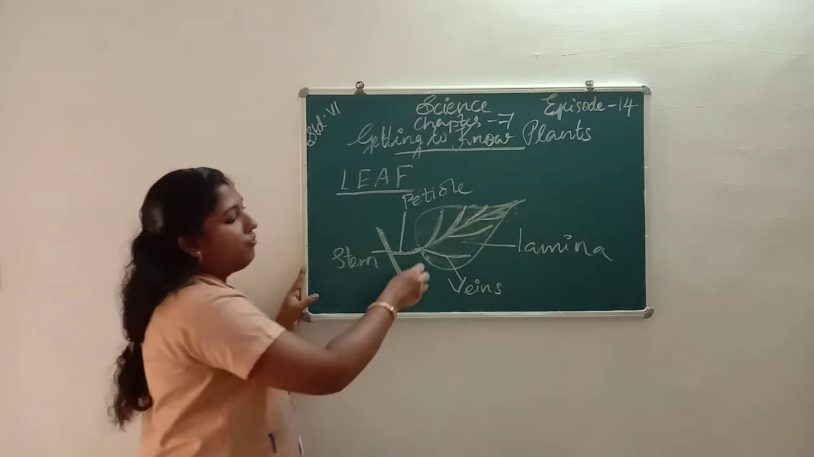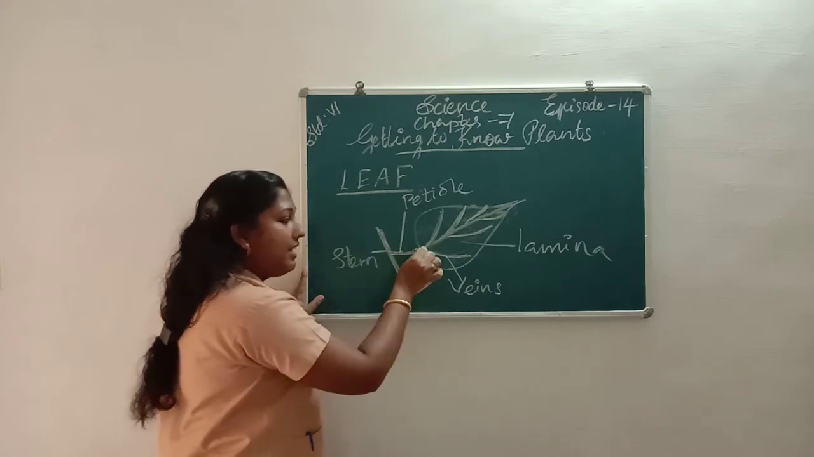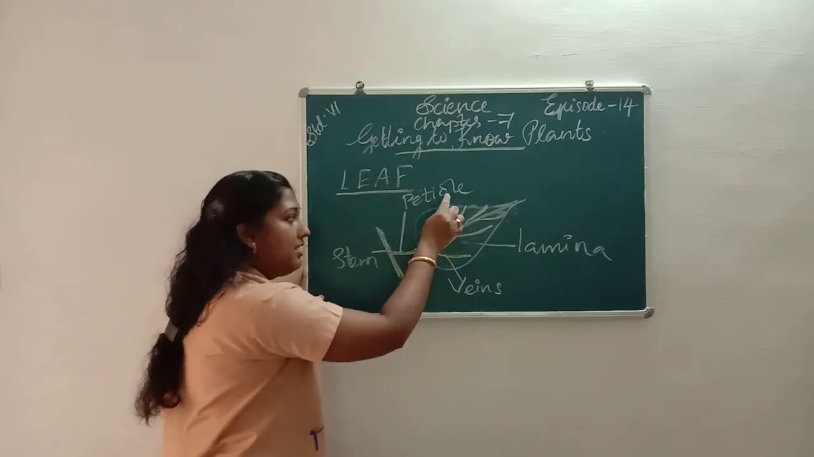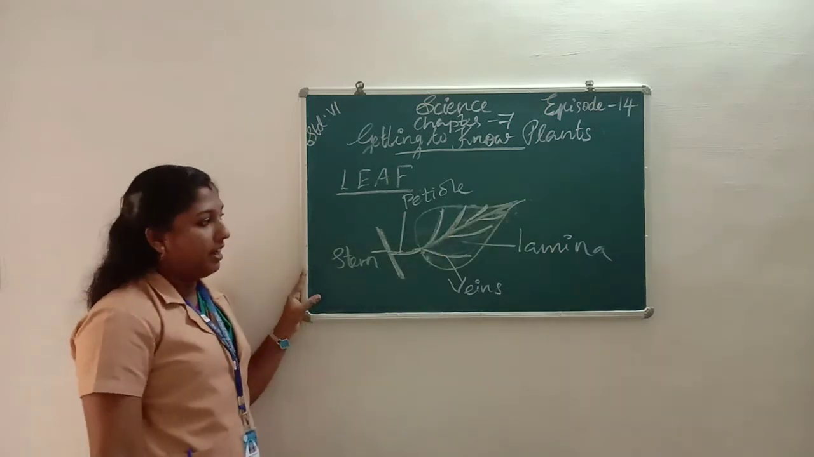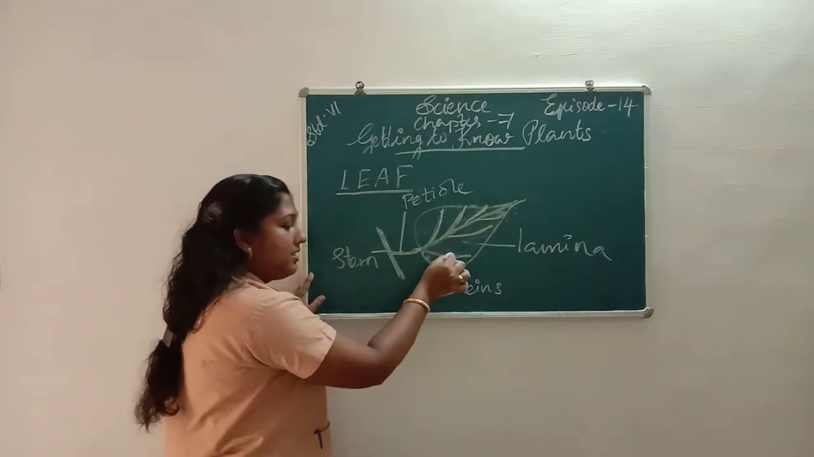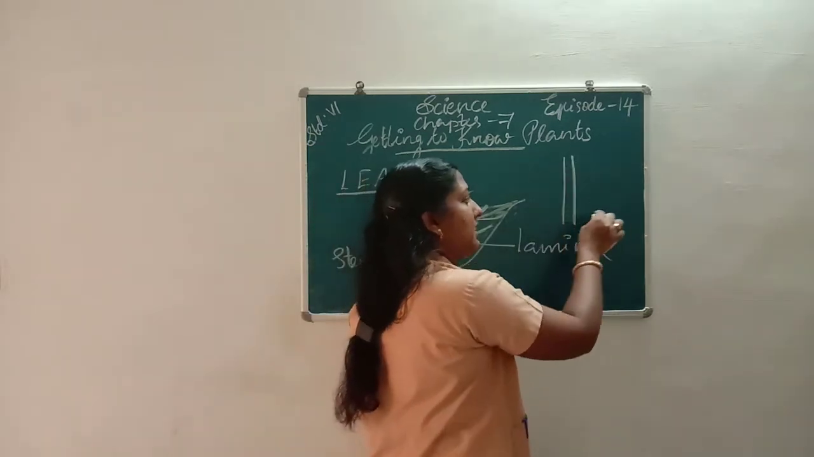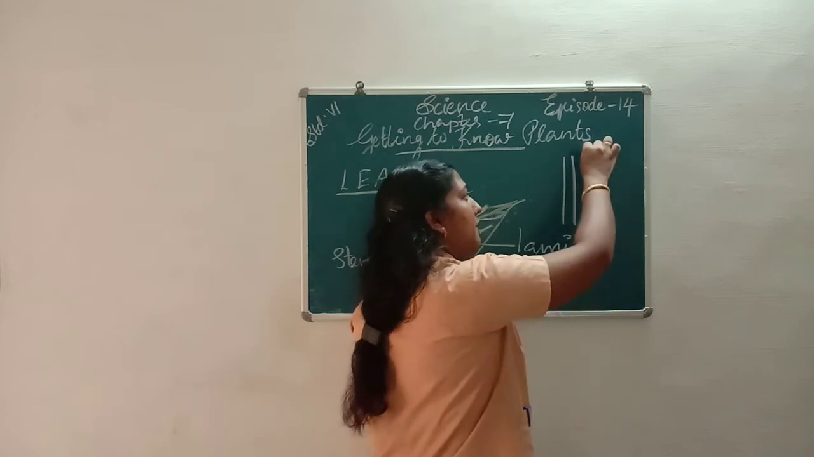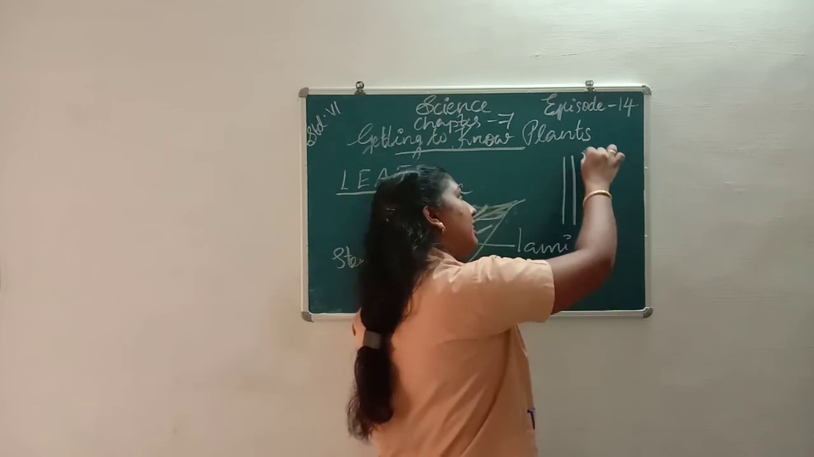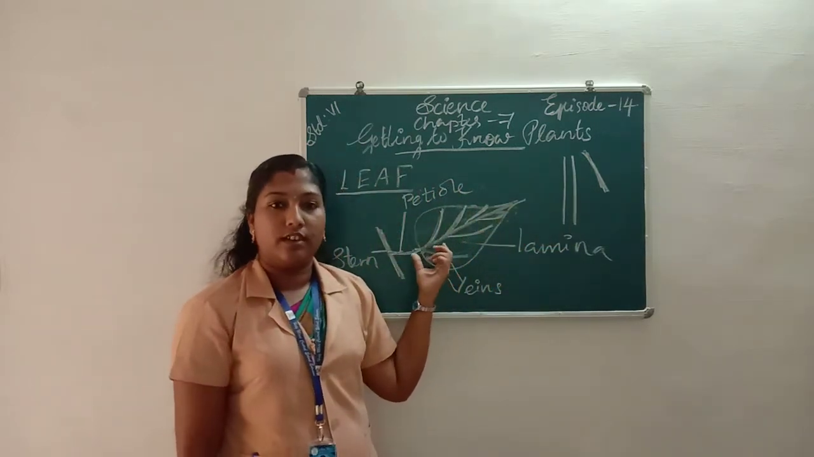Then these veins are not the same in all leaves. Some veins are seen in parallel position. Some we can see in reticulate manner, that means in a slanting line. We can see the veins of leaves.